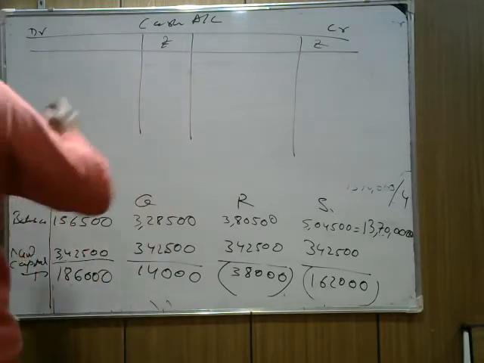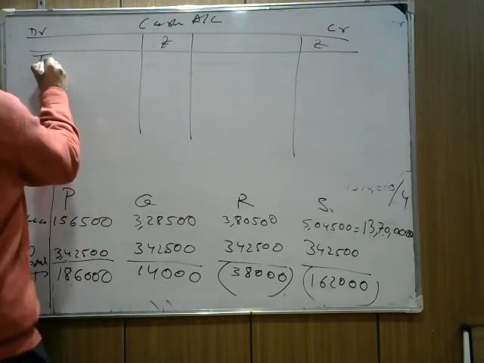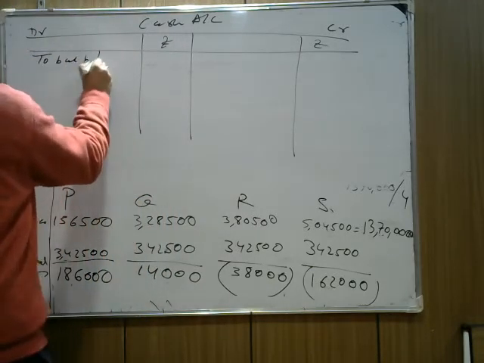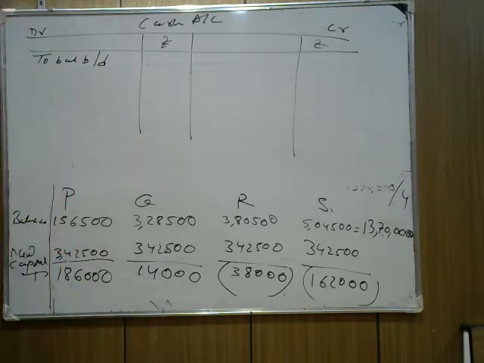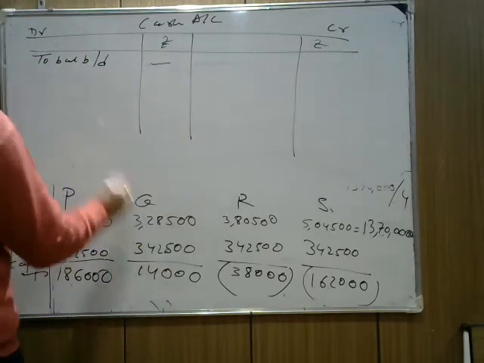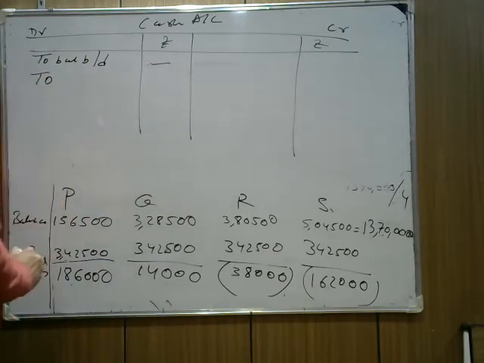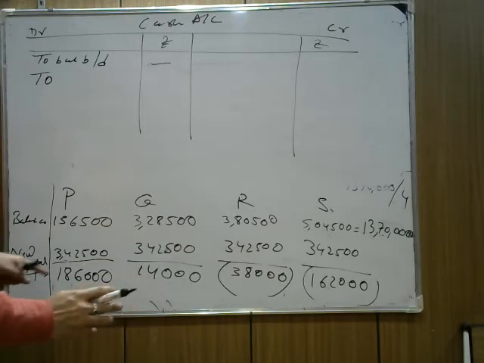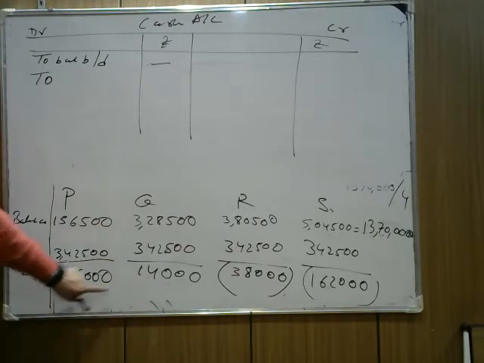Listen, what opening balance is given in the question? We write To Balance b/d if it is given in the question's cash account. So in the cash account, no opening balance is given. So we write no balance. Now how much will P pay? As per what we saw, who is bringing the capital? P is bringing 1,80,000, Q is bringing 14,000.